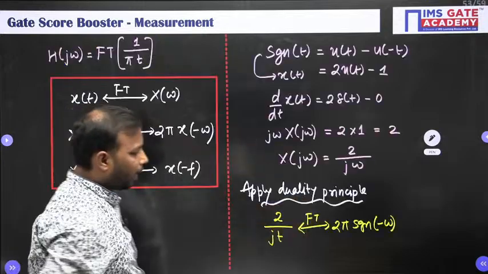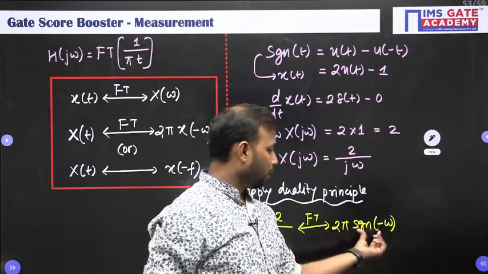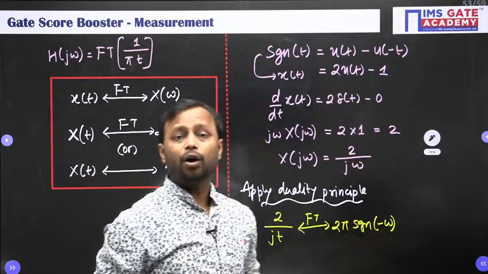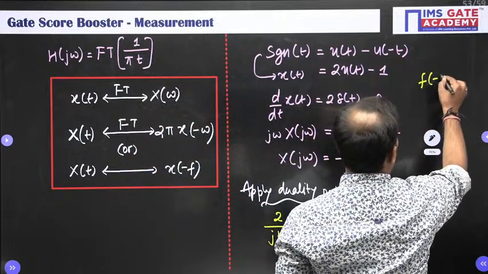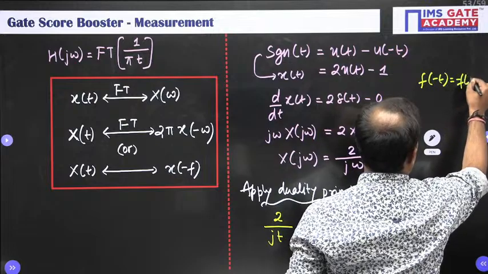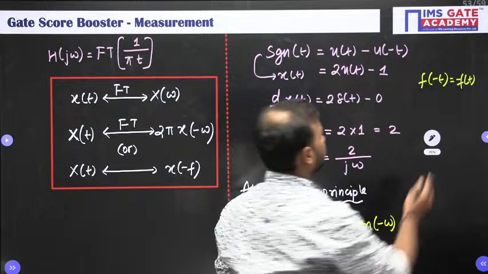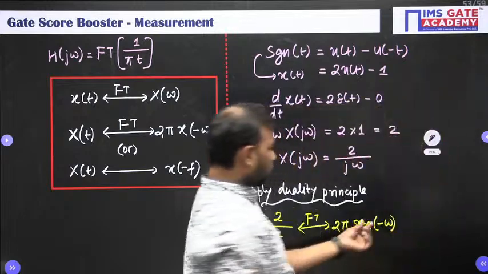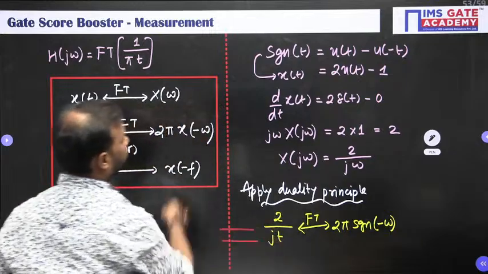Means what I did, signum of minus omega can be written as minus signum omega because the signum is an odd function. ऑड फंक्शन में क्या होता है? f of minus t is equal to minus f of t. This is what I have written. Signum of minus omega equals minus signum omega.